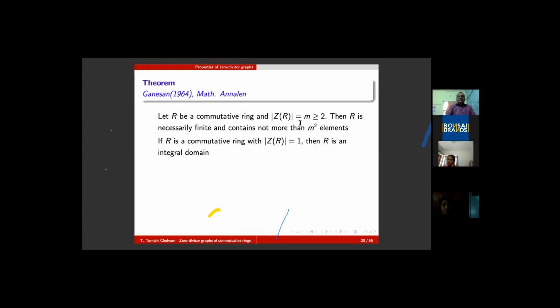Of course, in the case where R is an integral domain, then Z(R) is 1 and it is an integral domain, which is not considered here. If R is a commutative ring,